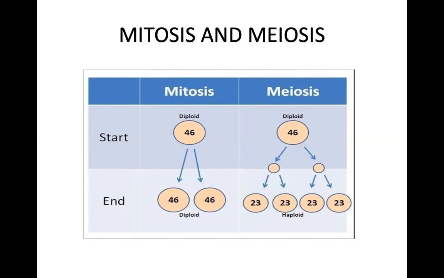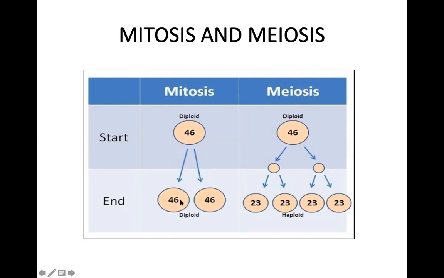And at the end of meiosis, we have 4 daughter cells, and they are haploid in nature. The number of chromosomes is half. So in mitosis, the daughter cells are diploid in nature. In meiosis, the daughter cells are haploid in nature.